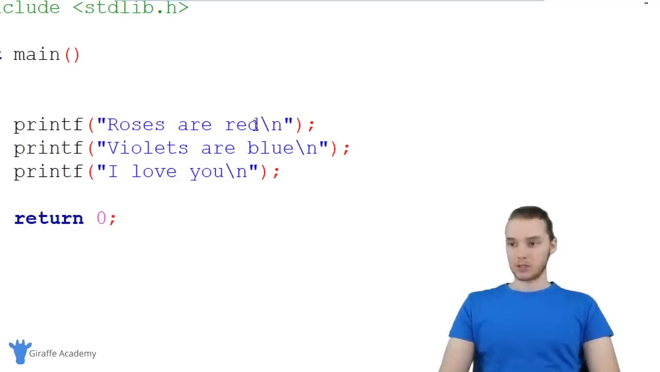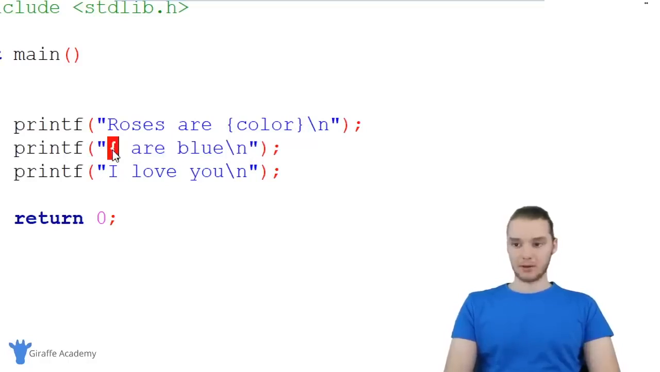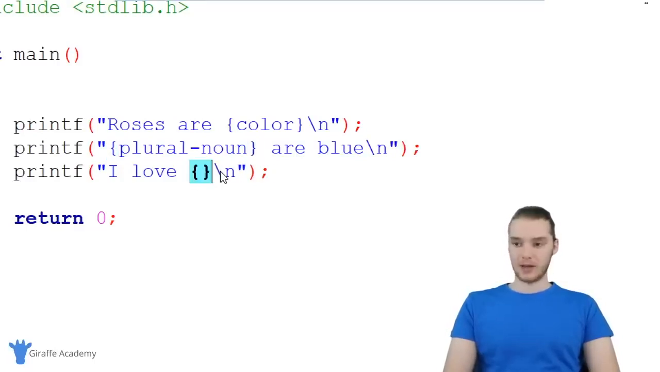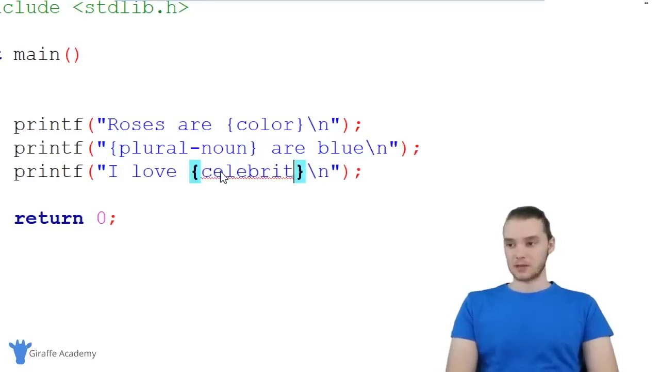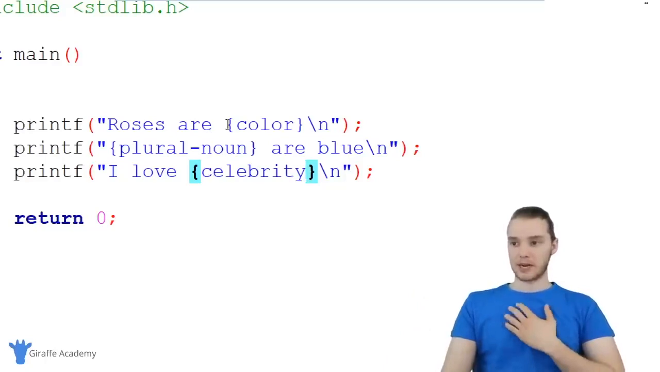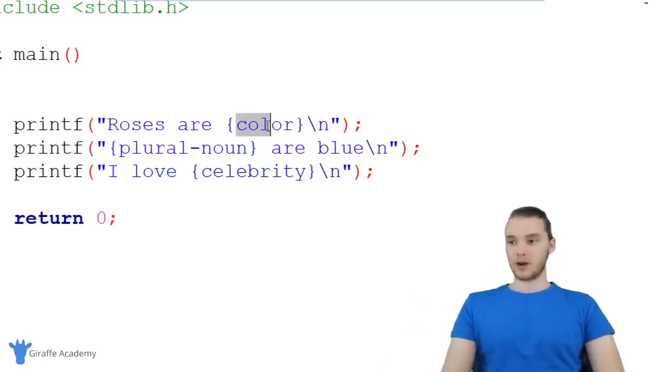I'm going to replace red with a random color. So we're just going to have the user enter in a color. I'll replace violets with a plural noun, so we're going to have them enter in a plural noun. And instead of saying I love you, we're going to say I love and then a specific celebrity. So I'll just type in celebrity right there. All right, so this is basically what we're going to be printing out: roses are, and then whatever color they enter in, plural nouns are blue, and then I love whatever celebrity.